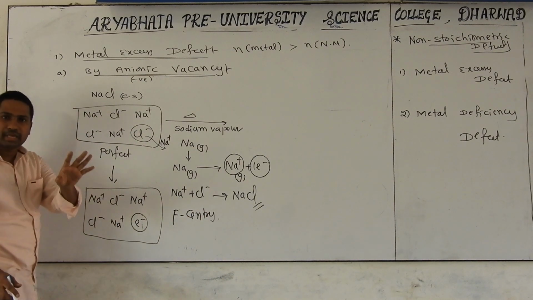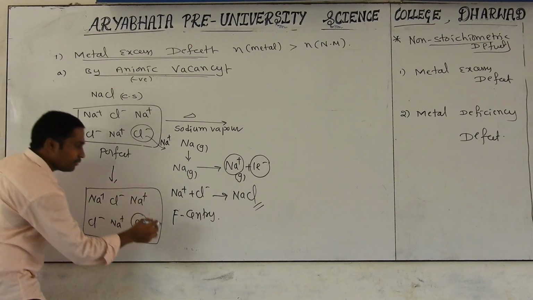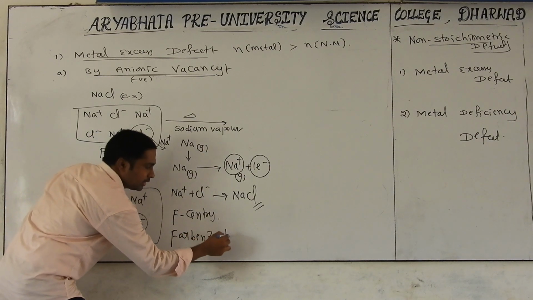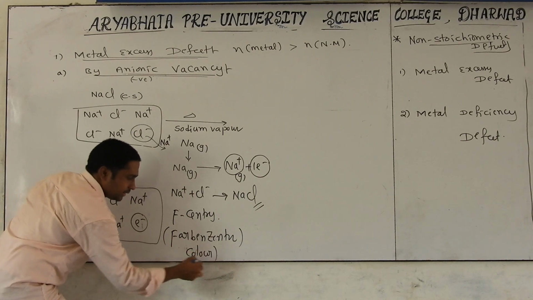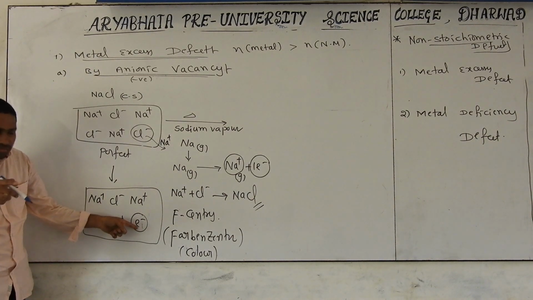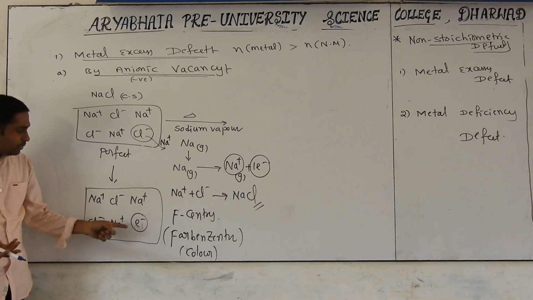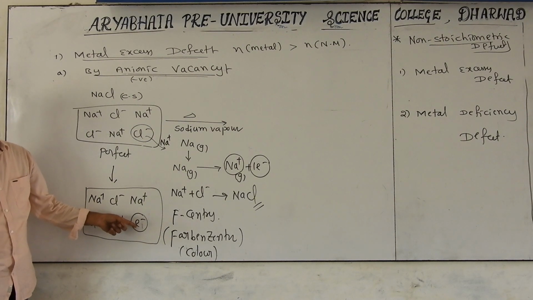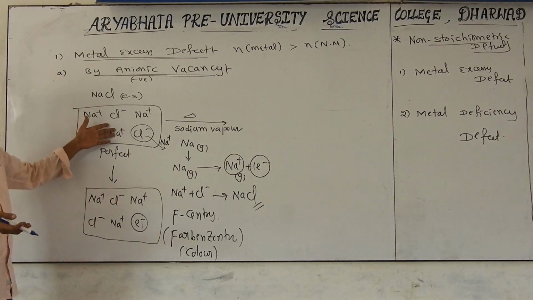F centers, once again I am telling, is not a phase center, it is one type of crystal defect. F indirectly stands for Farbenzentrum. In German, Farbenzentrum means color center. Because of this defect, because of the entry of an electron into this position, its properties will be changing. Why? Because a mobile electron is there. Due to the mobile electron, color may appear, and electrical properties and magnetic properties will be there, but